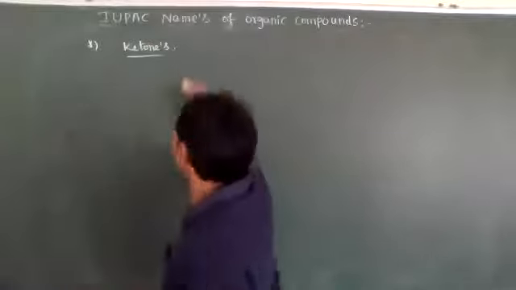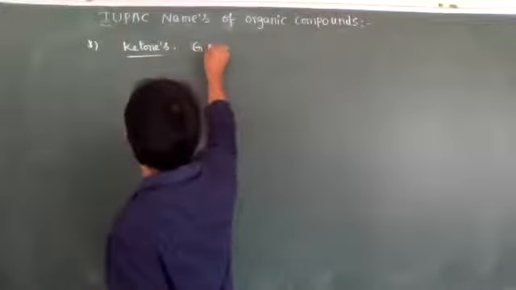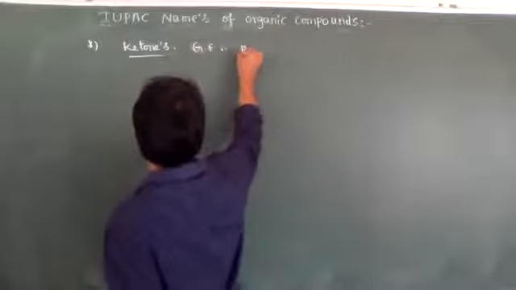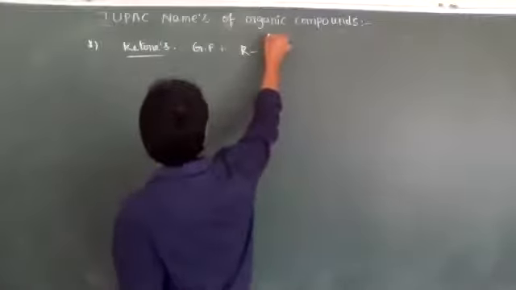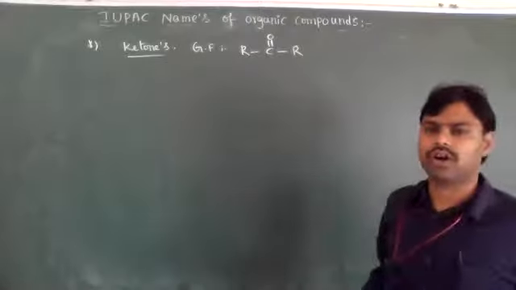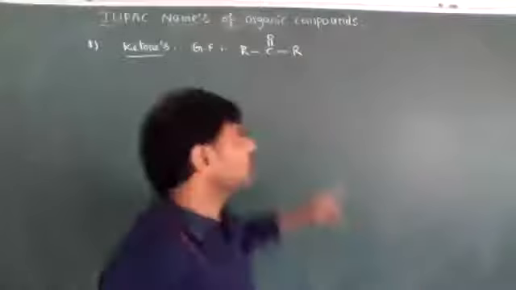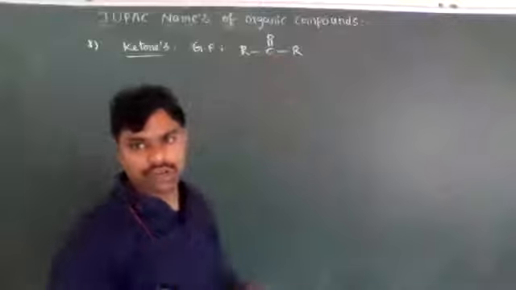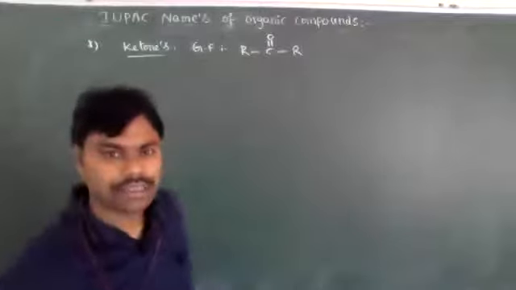Ketones have the general formula R-C double bond O-R, which means two alkyl groups are connected to the C double bond O group. Those are called ketones.